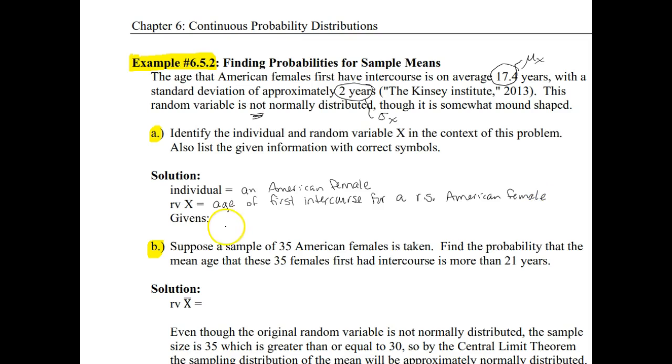And if we list the givens that we circled as we read through the paragraph, mu sub x is 17.4 years, sigma sub x is 2, and we do not have a normal population in this case.